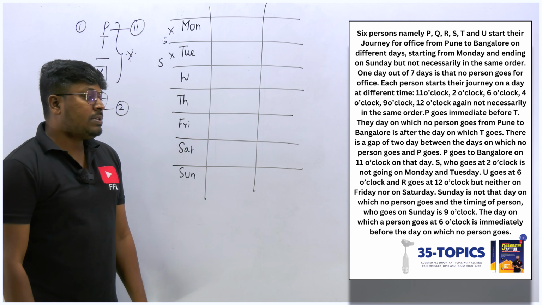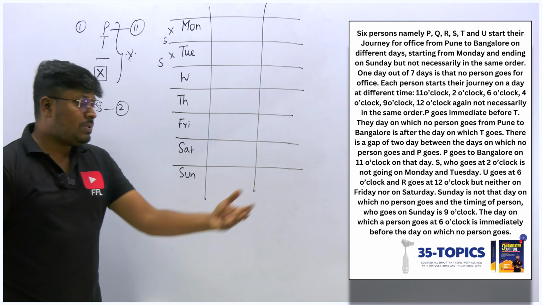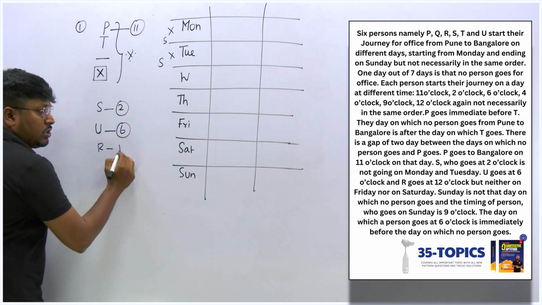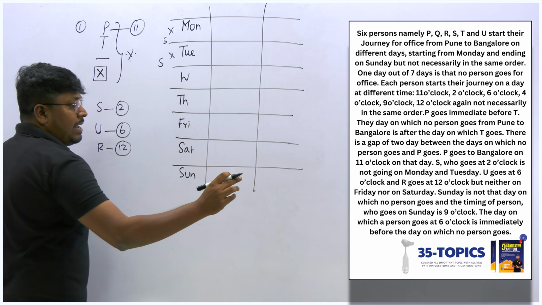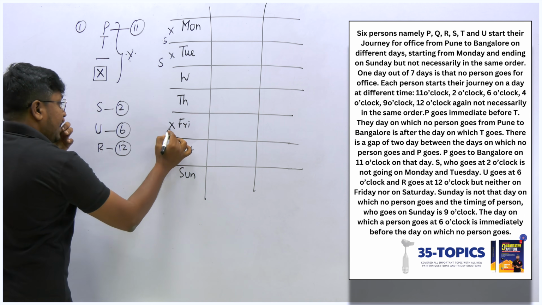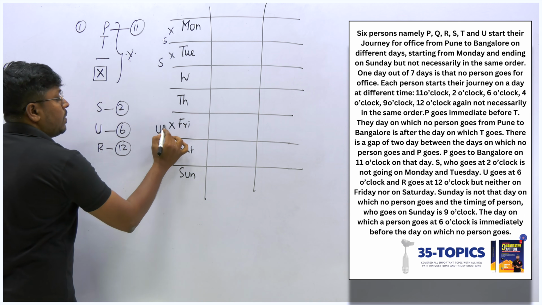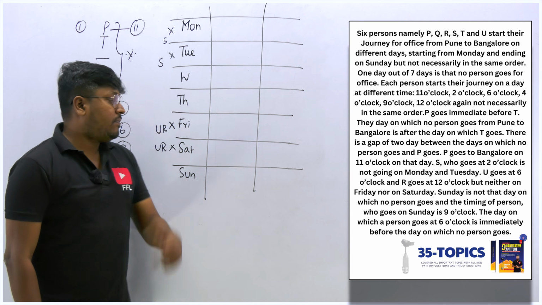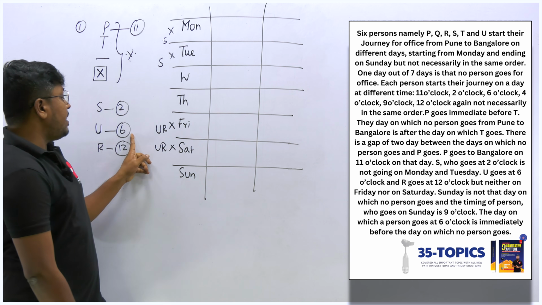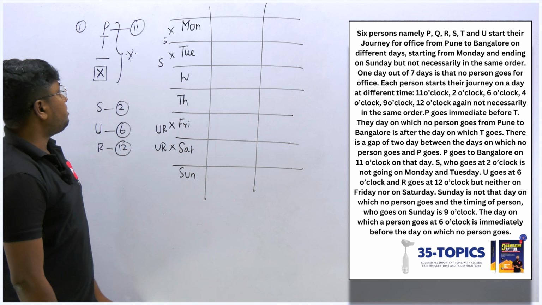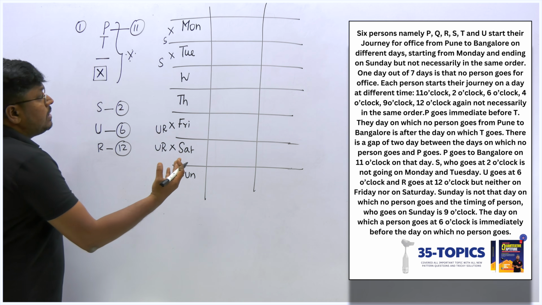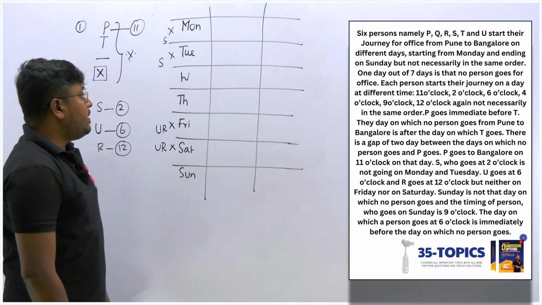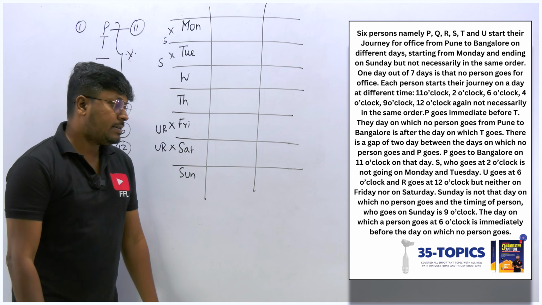Next point, U goes at 6 o'clock and R goes at 12 o'clock, but neither goes on Friday nor Saturday. That means on Friday as well as Saturday, U is not going and R is not going. Both U and R are not going to the office on Friday as well as Saturday. And what timing they are going is directly given here, right? But again, we can't fix it because these are the chances for U and R. We are getting many possibilities. Let it be. Let me try the other cases.